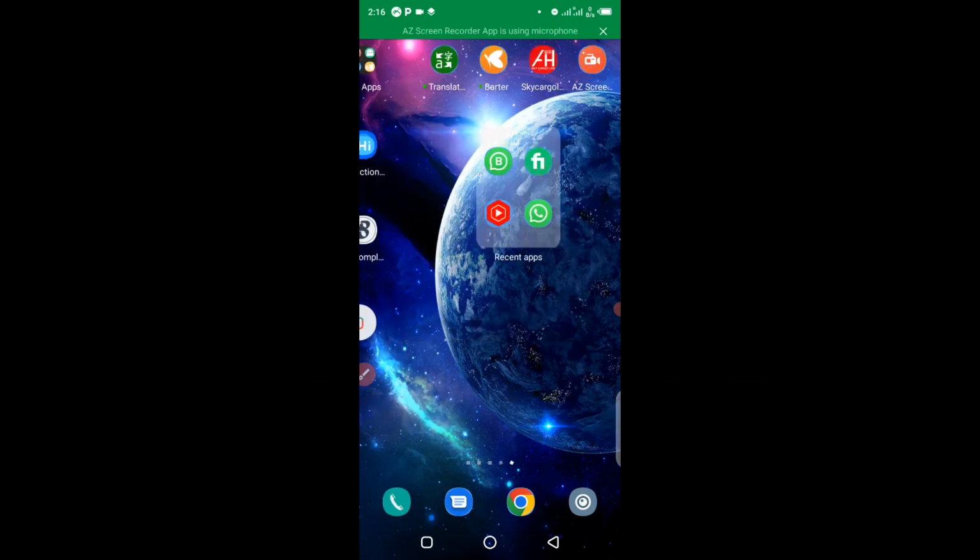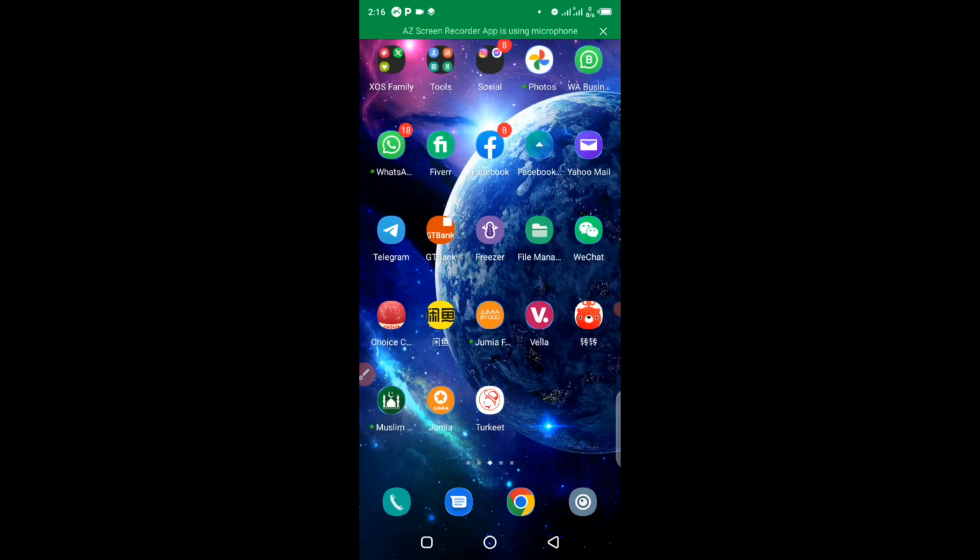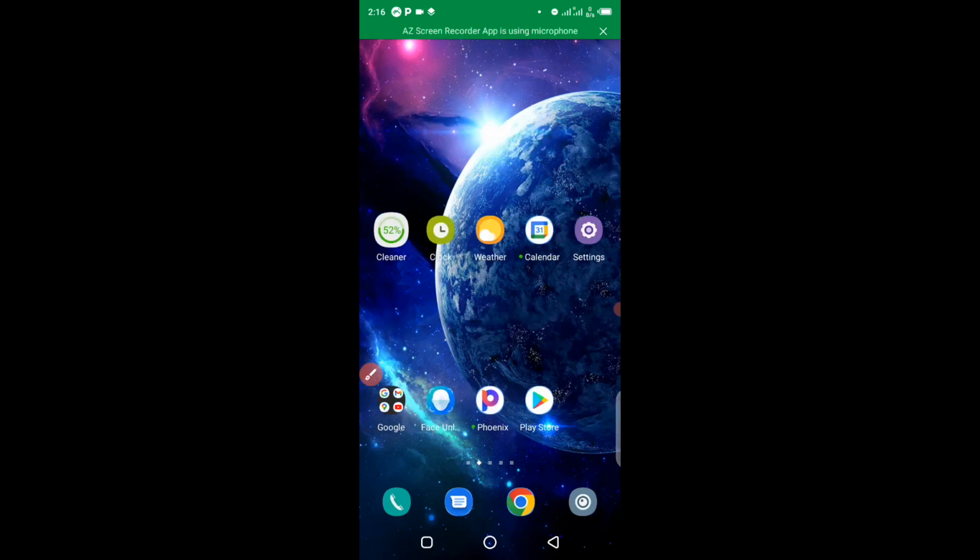So the first thing you need to do guys is to make sure that you have the Facebook Ads app installed on your phone. If you don't have this particular app on your phone already, all you have to do is head over to your Google Play Store. Okay, so let me show you. Here's my Google Play Store. So you have to head over to your Google Play Store.